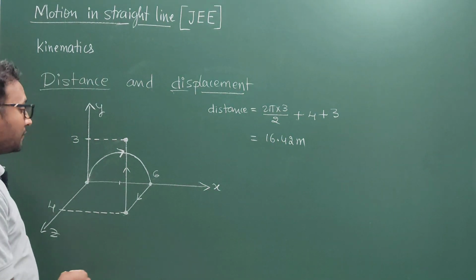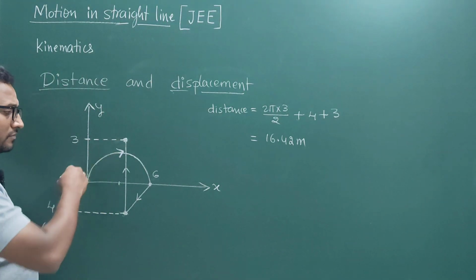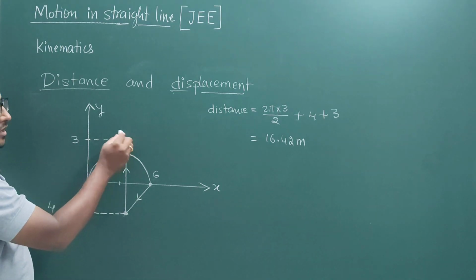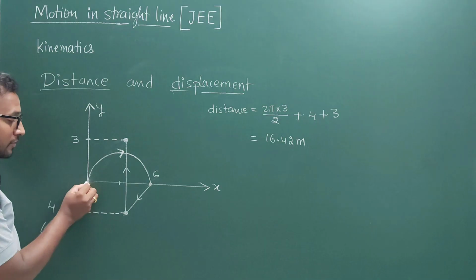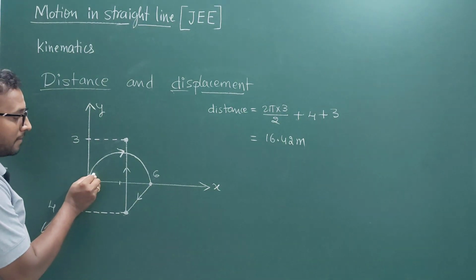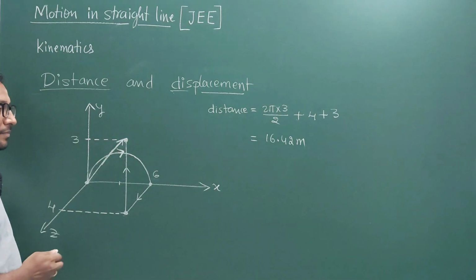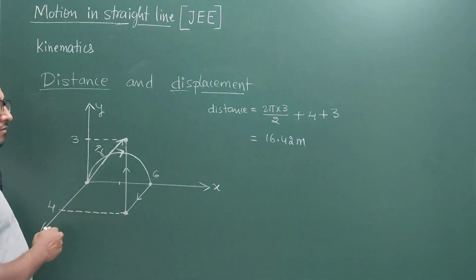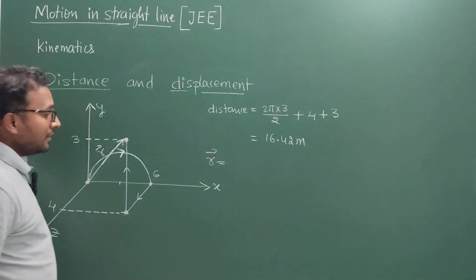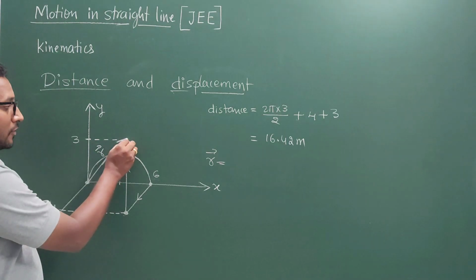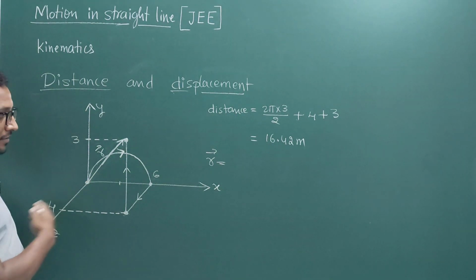Now let us calculate the displacement. As I said already, from the initial position to the final position I will draw a straight line. This is the initial and this is the final position, and the final position is in free space, in 3 dimensions. So from here to this position I draw a straight line, and this is the displacement. I will call the displacement r. It has 3 coordinates, because this position is specified by x, y and z.